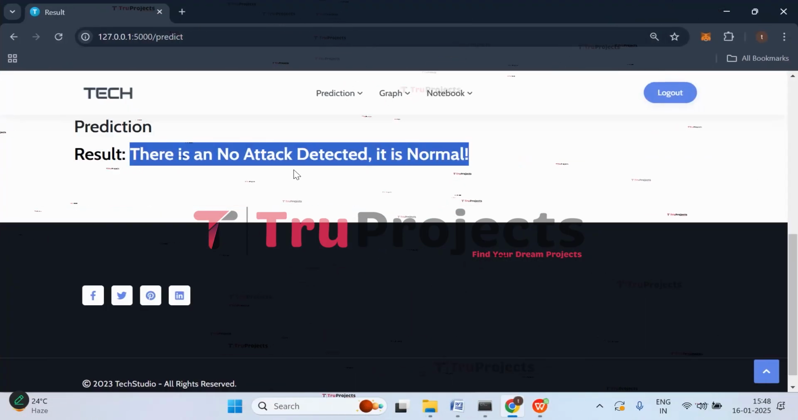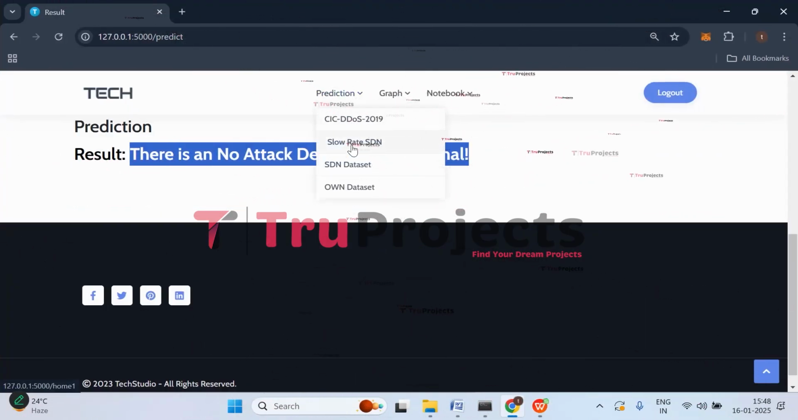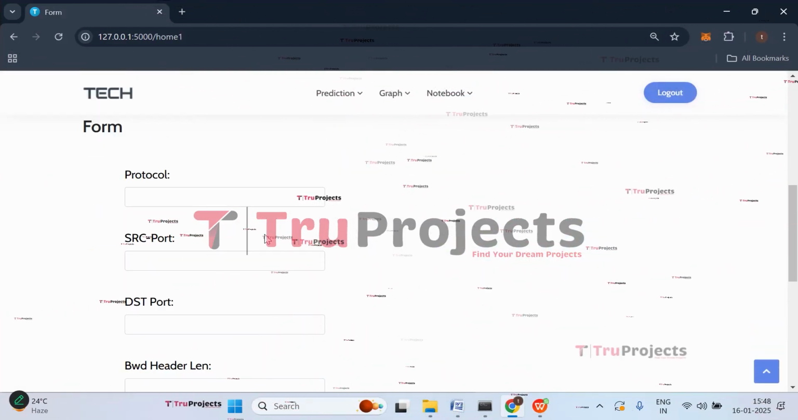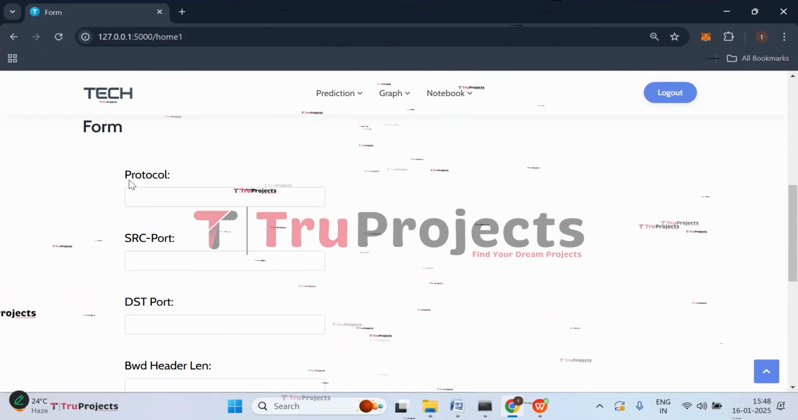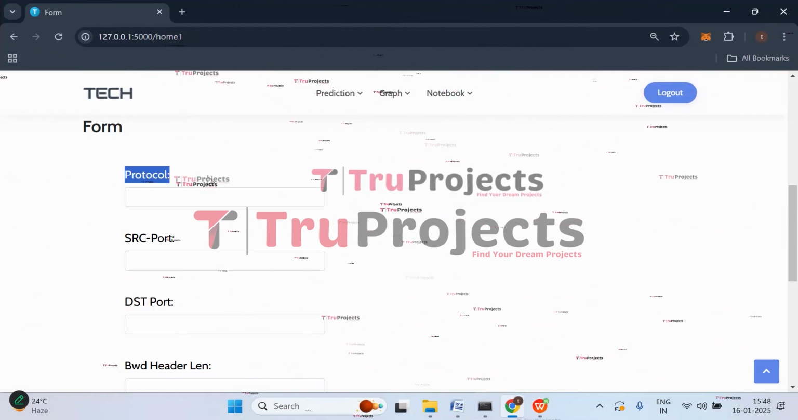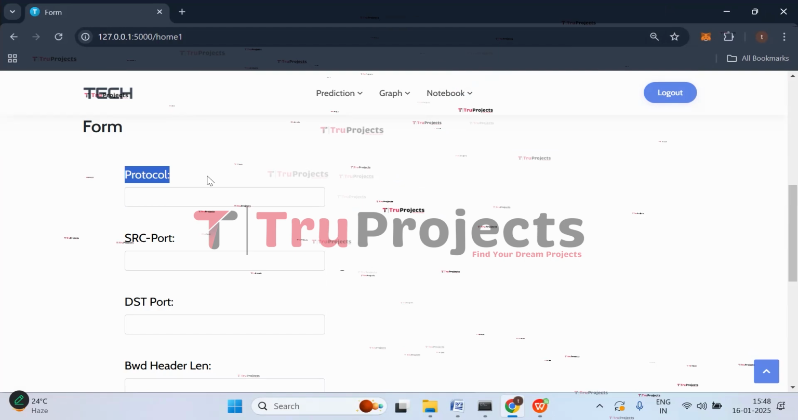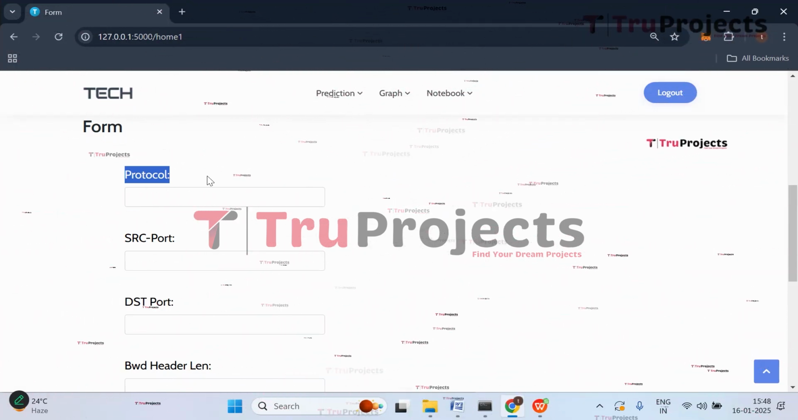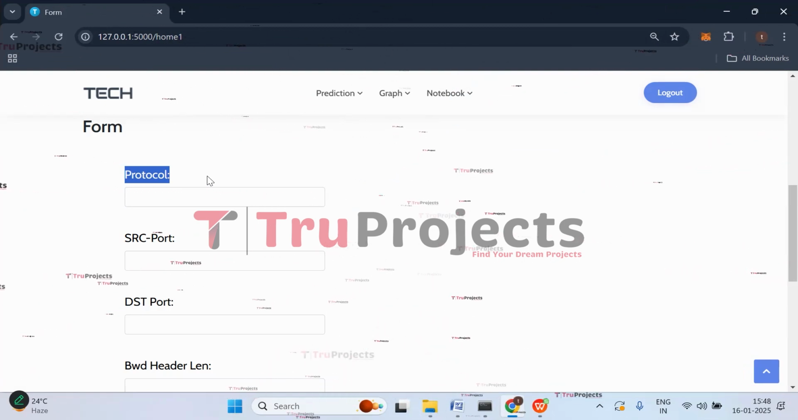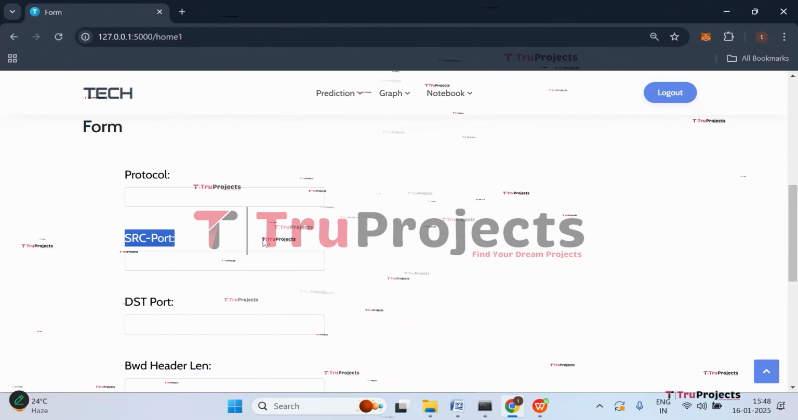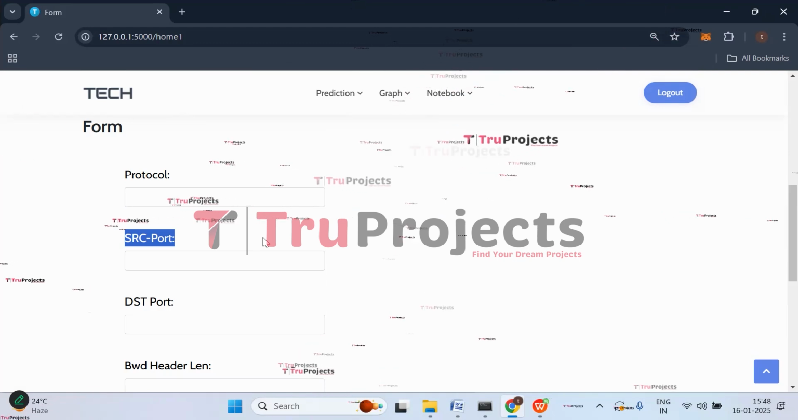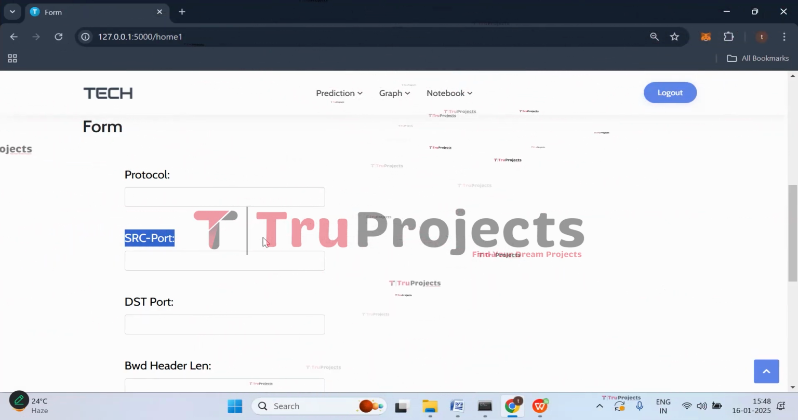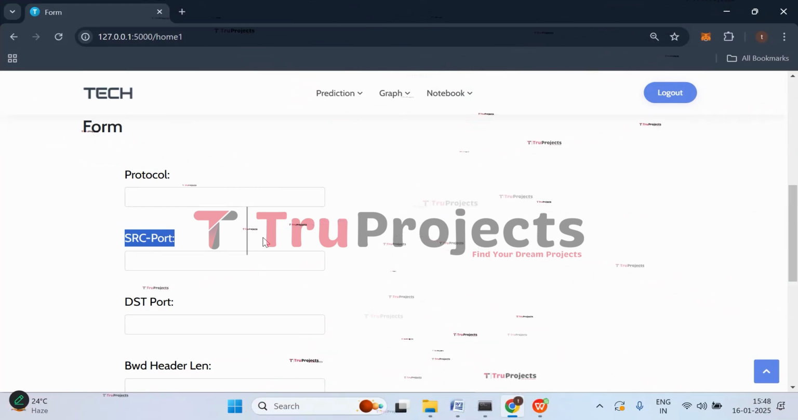Now let's do the prediction for the next dataset, that is the slow rate SDN dataset. So click on that. So here you can see the parameters, right? So here we have 4 parameters. We are supposed to enter all these 4 parameters. The first parameter we have is the protocol. It is the protocol used in the network flow, such as TCP, UDP, or ICMP. It identifies the type of communication occurring between the source and the destination. Then we have source port, that is SRC port. This is the port number of the source device initiating the communication, indicates the application or service on the source device that is generating the traffic.